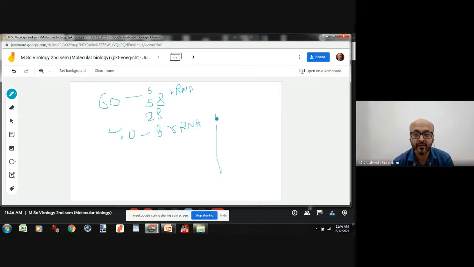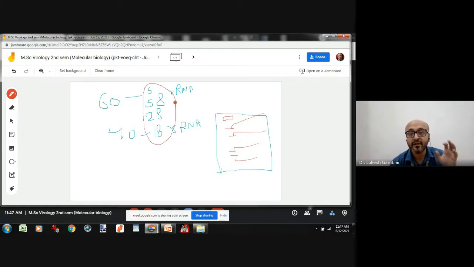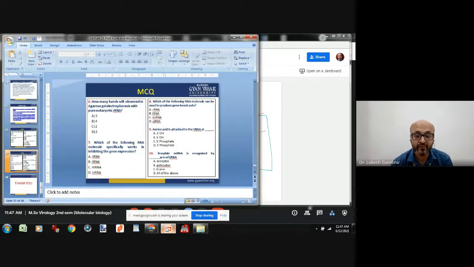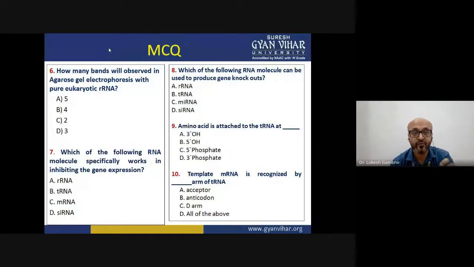So when we are running an agarose gel, and we are loading the pure eukaryotic RNA in this particular well, we will see only 4 bands: 28S, 18S, 5.8S and 5S. Why? Because these are the types of RNA molecules which are present inside that particular eukaryotic ribosome. When we talk about prokaryotes, there will be only 3 bands. So this is how you have to understand the question, and then go for the answer.